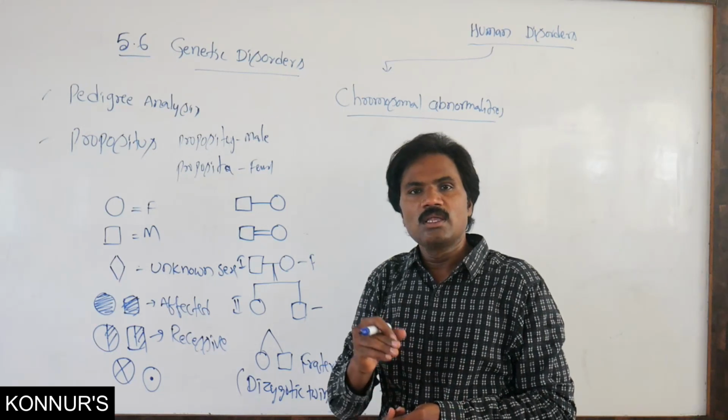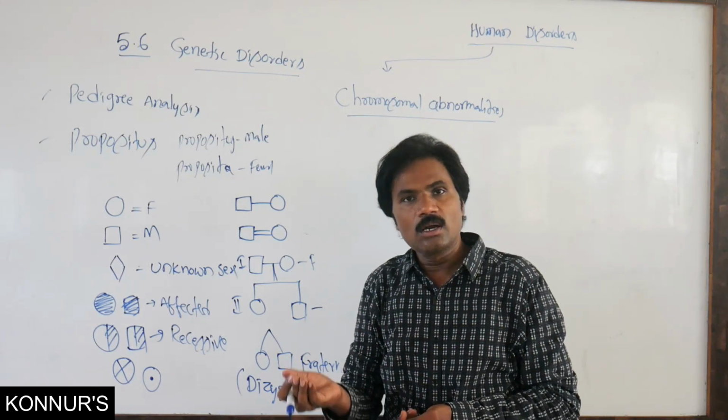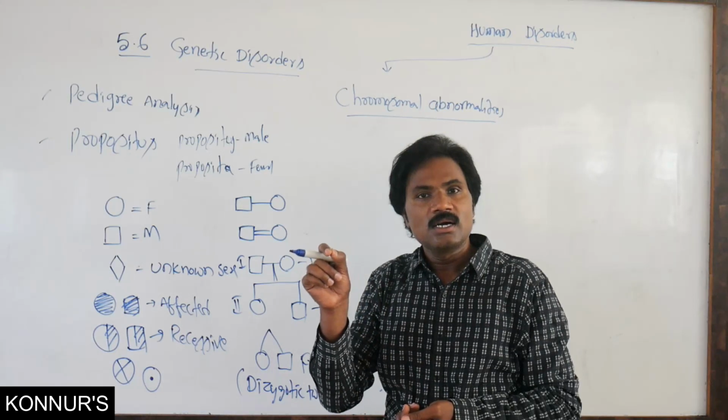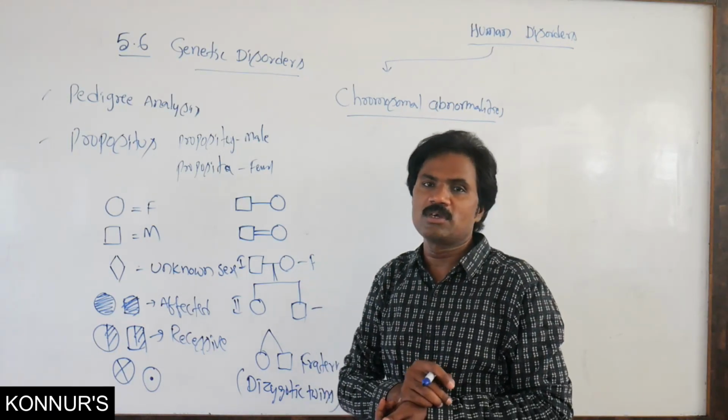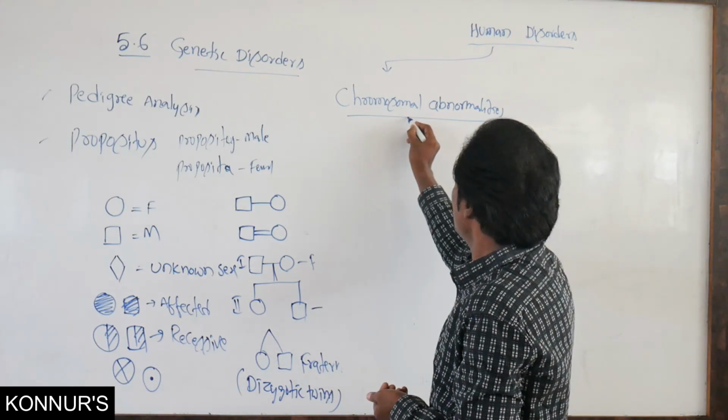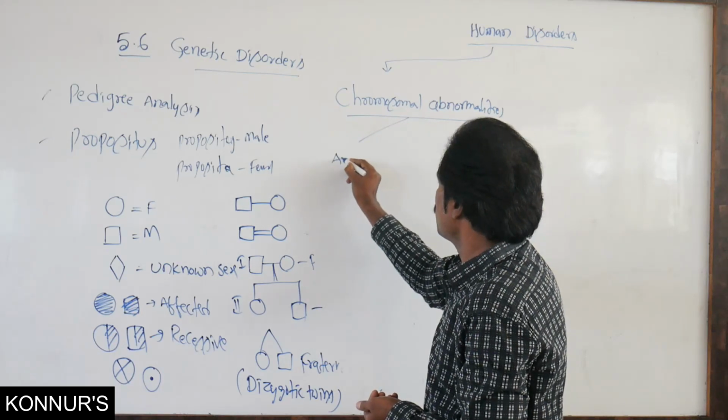In this, either autosomal abnormalities or sex-linked chromosomal abnormalities are present. What are the autosomal abnormalities?